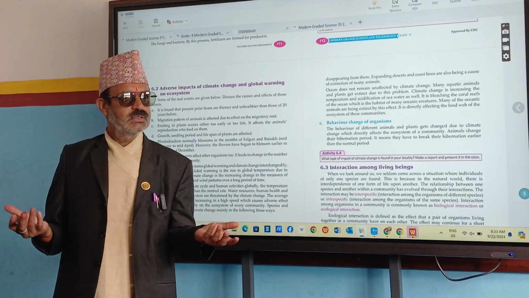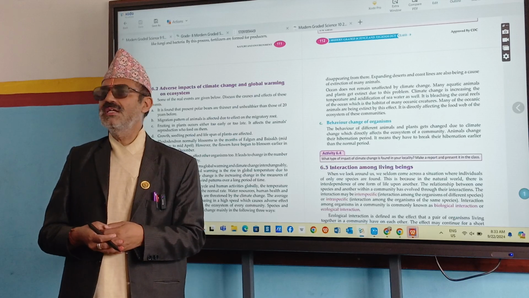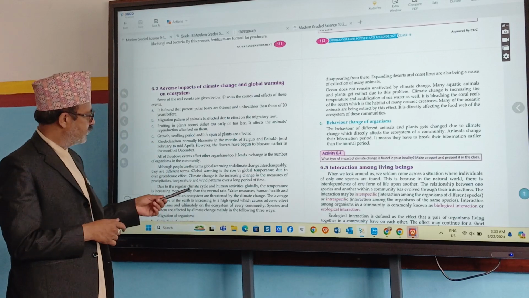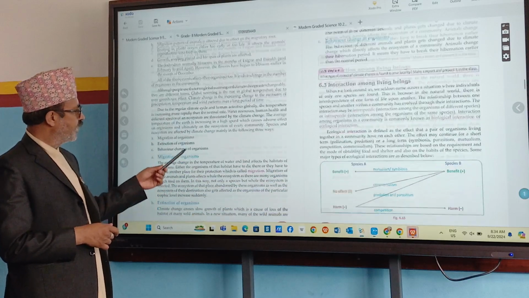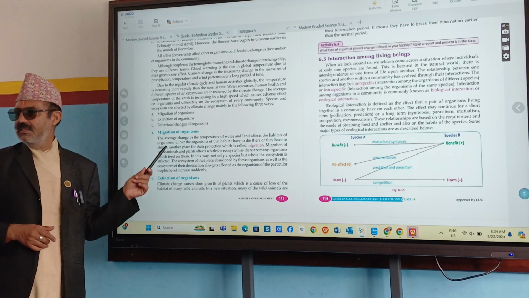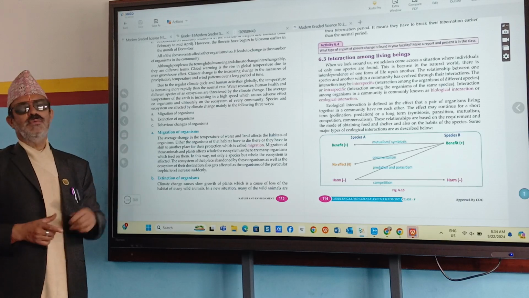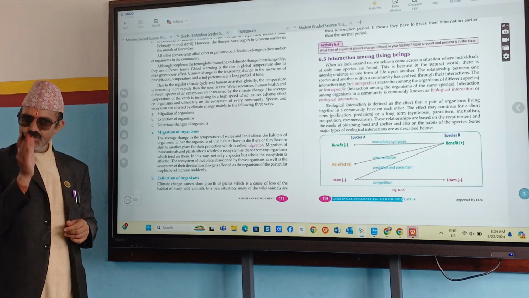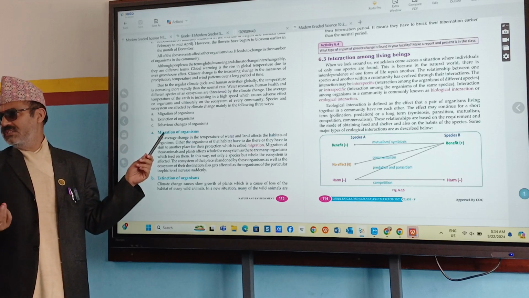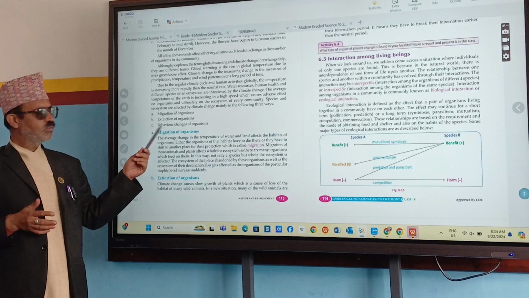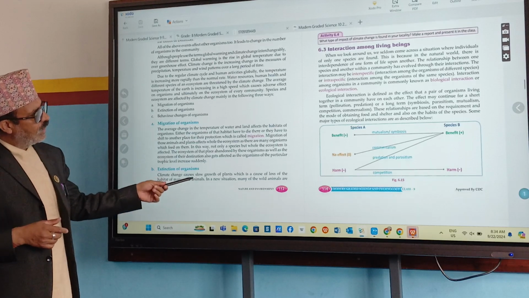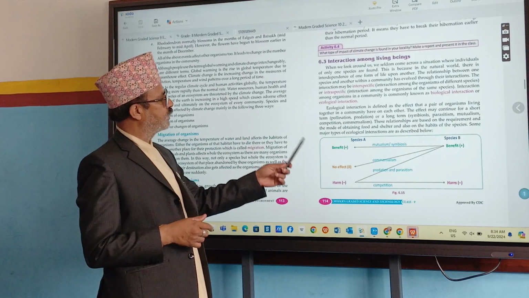Now it happens. It's all because of climate change and global warming. Earth's temperature is increasing day by day. Because of that, organisms are also affected. Because of climate change, three things we have noticed. What are they? Migration of organisms. They migrate from one place to another one. And sometimes they cannot survive, they go extinct, disappear. And next one, they show behavior change. And here is interaction among living things.